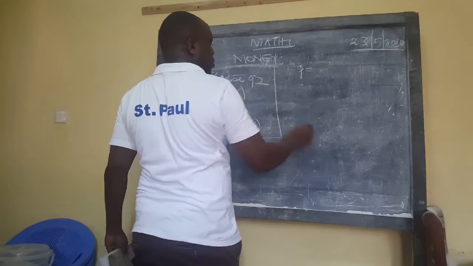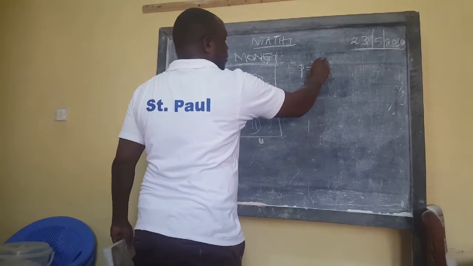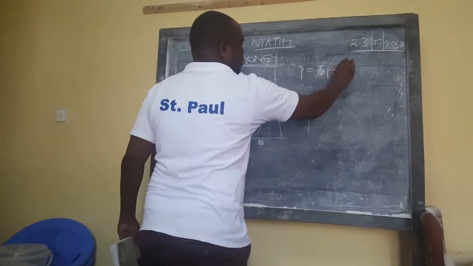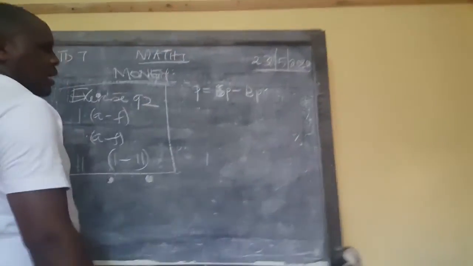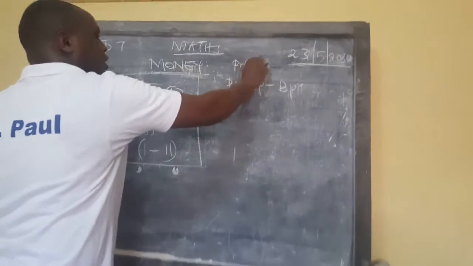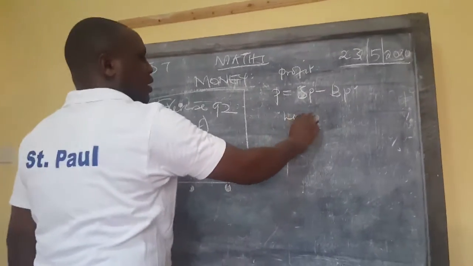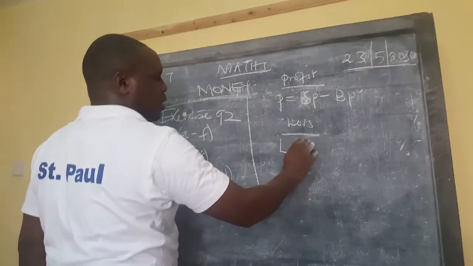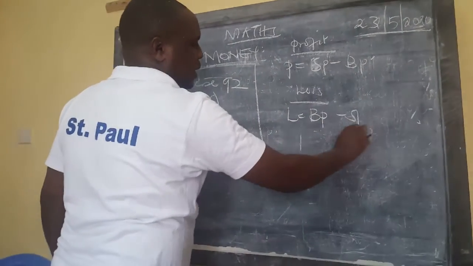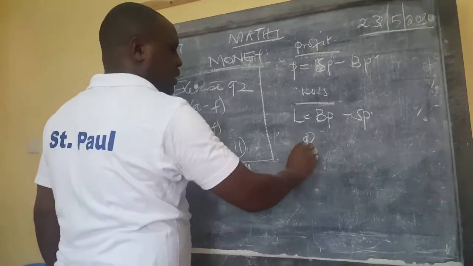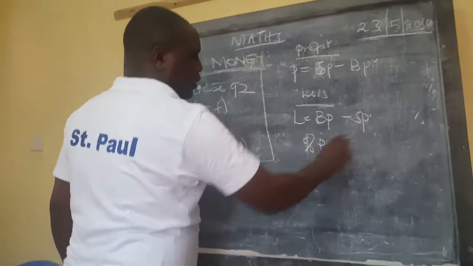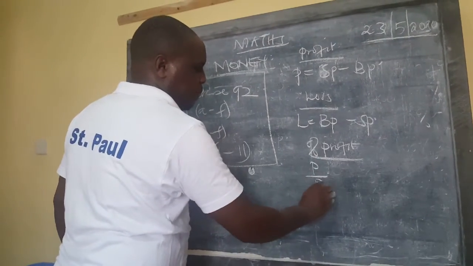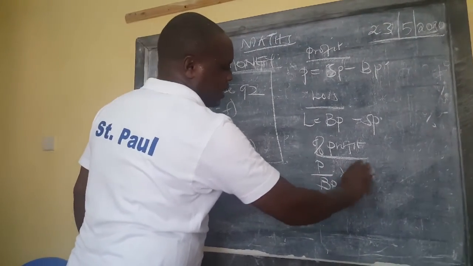Profit is equal to selling price minus buying price. You get that clear? That is profit. That's how you get profit. Loss is calculated by buying price minus selling price, and then percentage profit is gotten by the profit over buying price times 100%.